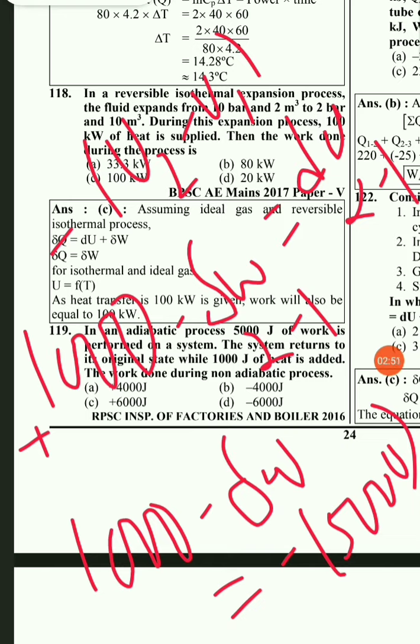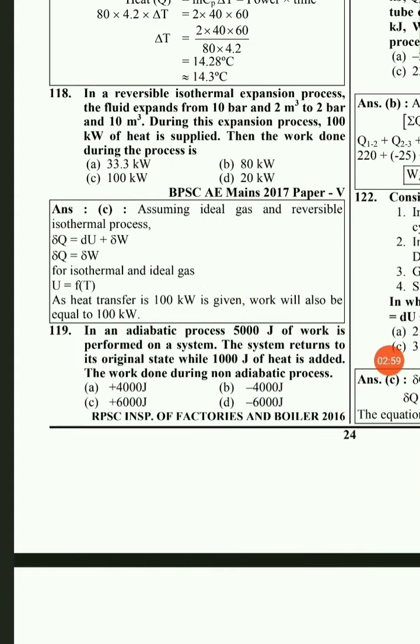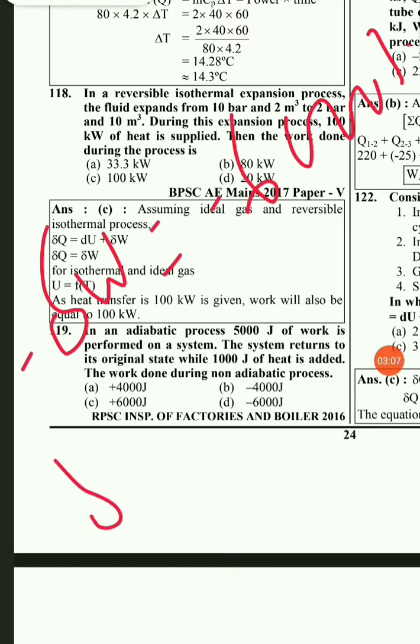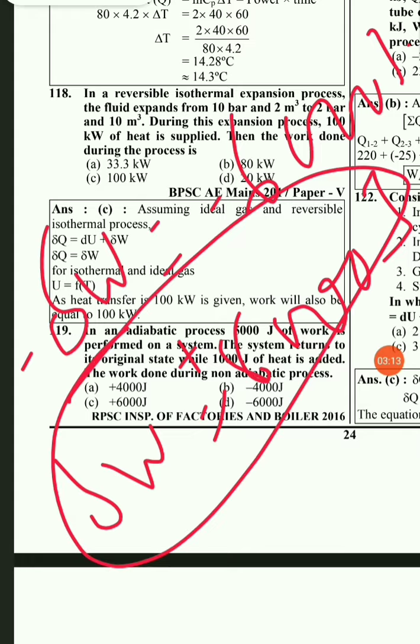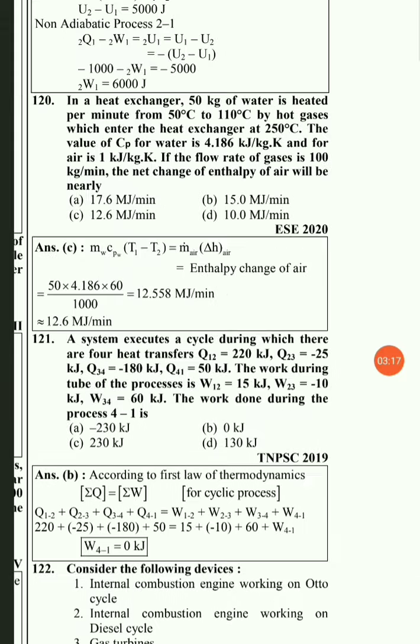So here it can be written as minus 5000. So here del W can be written as minus 5000 minus 1000. This comes out to be minus 6000. So here minus of del W will be equal to minus 6000 joule. Here del W comes out to be 6000 joule, and it is positive, that means it is work done by the system onto the surrounding. So here option C will be the right answer for the given question.